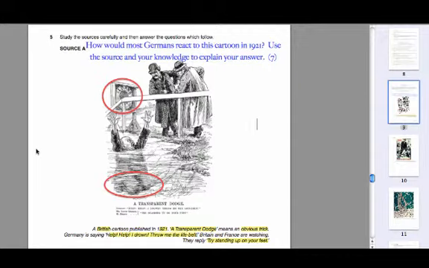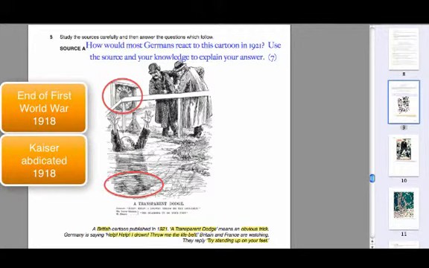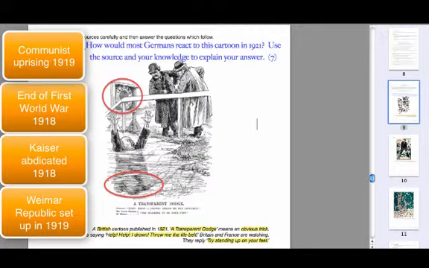Some of the key things that will have happened: we've got the end of the First World War, we've got the abdication of the Kaiser, leaving Germany without a leader and therefore needing to create the new Weimar Constitution and the Weimar Republic being established. The Weimar Republic being fairly weak to begin with, and there being rebellions and complaints within Germany from the communists, and then the Freikorps being brought in to deal with that. So that's the situation in Germany.